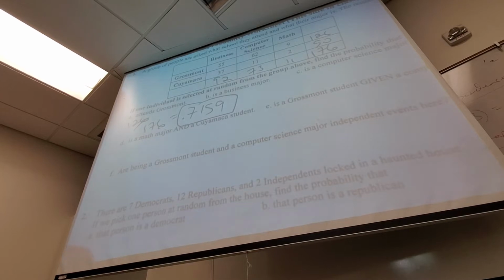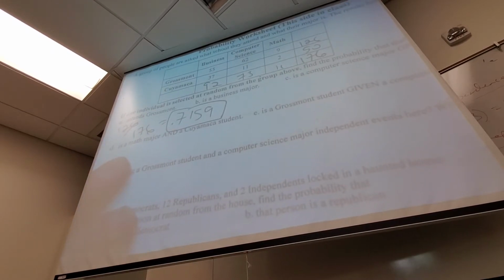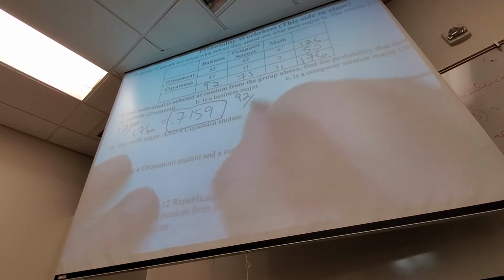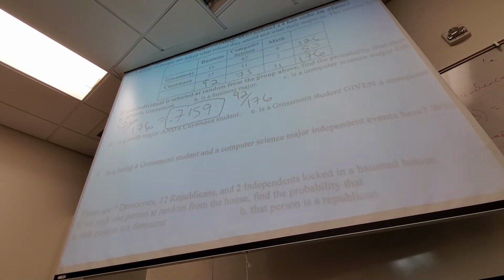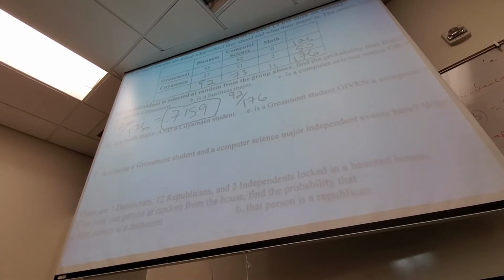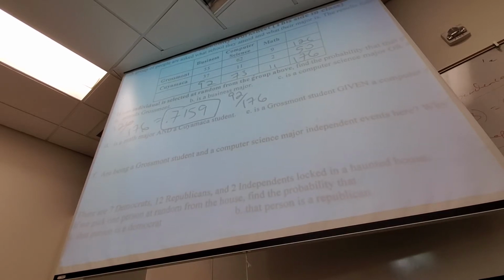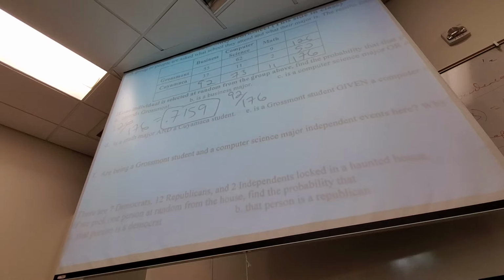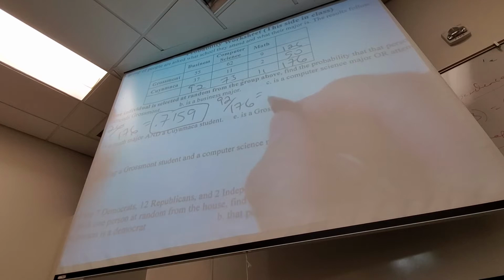All right, how are we doing so far? These parts don't build on each other. Part B is its own question. What's the probability I pick somebody who's a business major? 92 out of 176. In fact, the only question in this whole thing that's not going to have 176 on the bottom is the given one, part E. That's the only time I can throw some people out and change the denominator, if they give me more information. What is 92 out of 176?